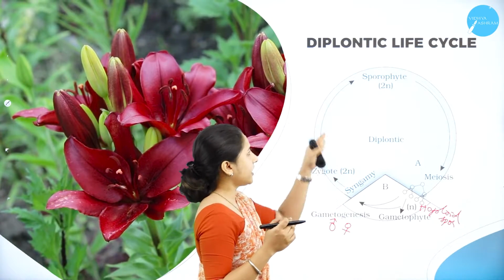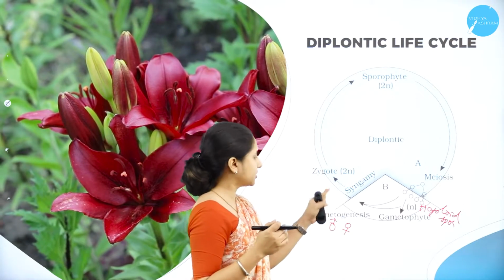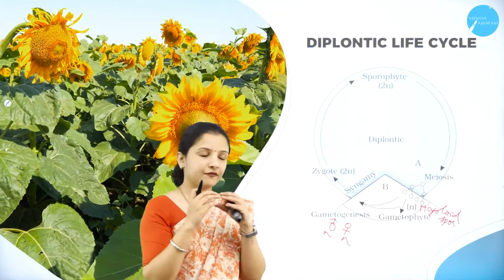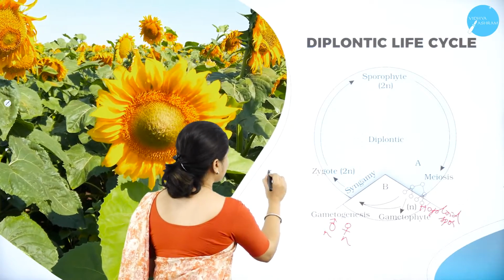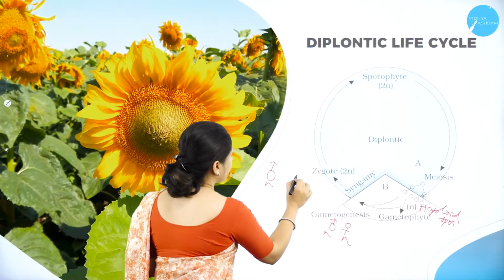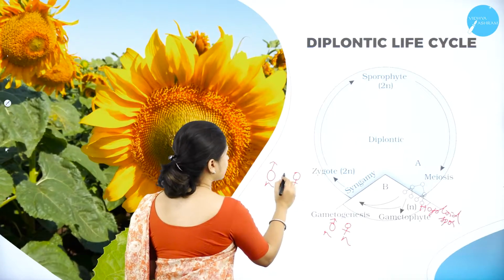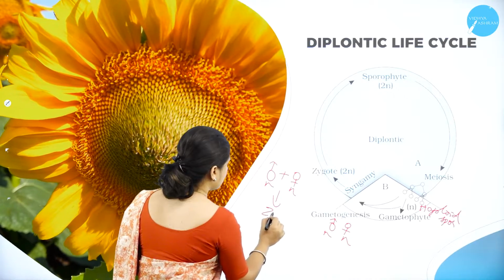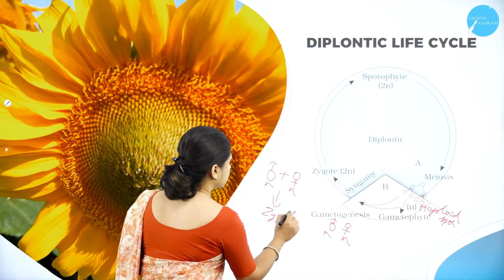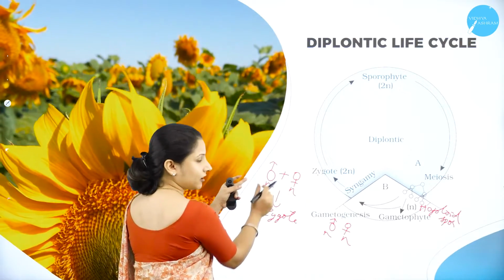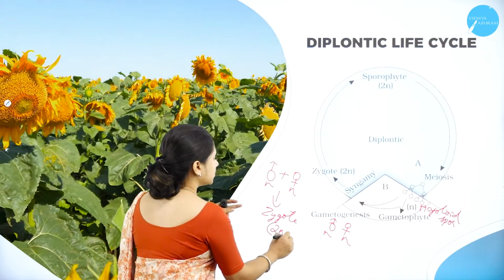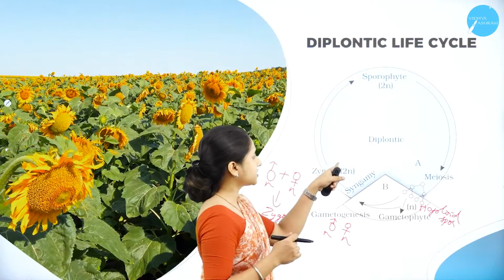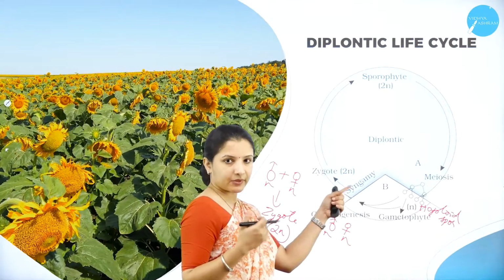So next, it will enter into the sporophytic generation. These male and female gametes are haploid. When they fuse, the male gamete is haploid and the female gamete is haploid. So what happens when they fuse? They will result in the production of a zygote, which is diploid. N and N fuse to give 2N. They will result in the formation of a diploid zygote after syngamy, that is fusion.